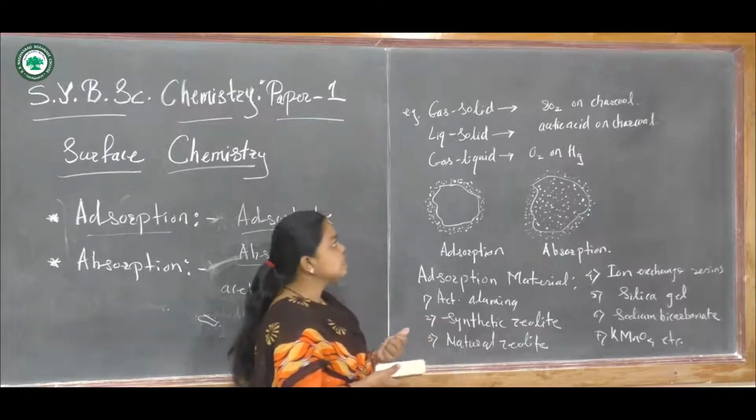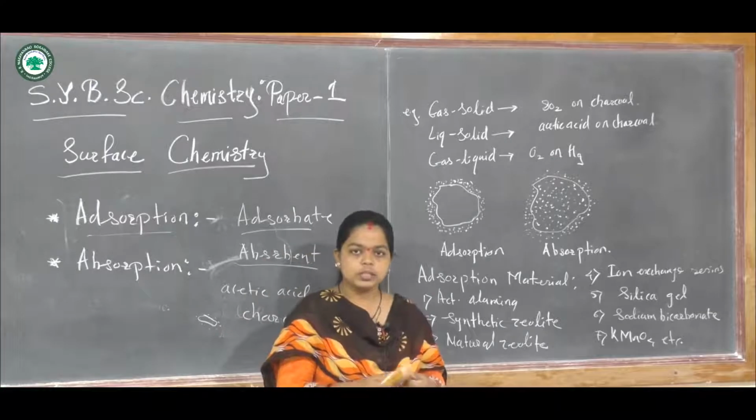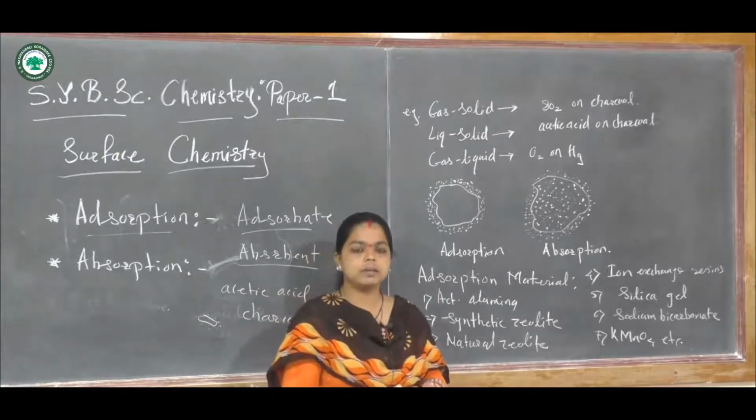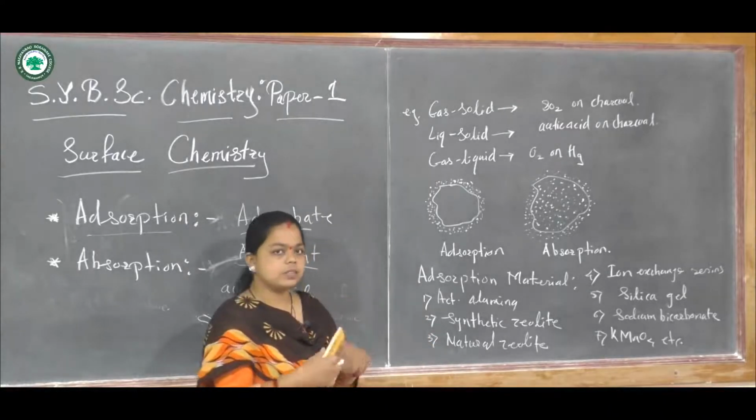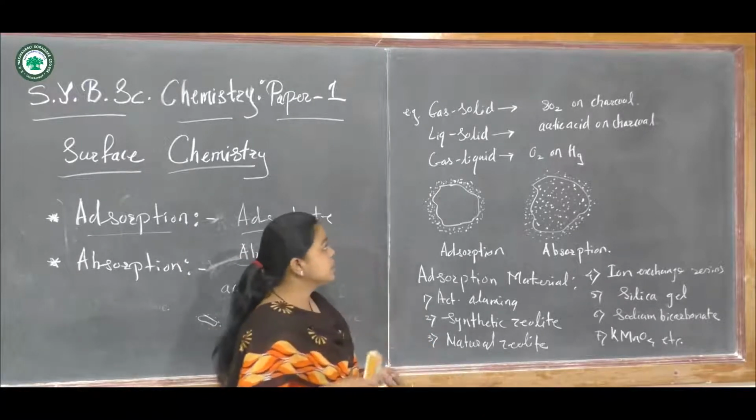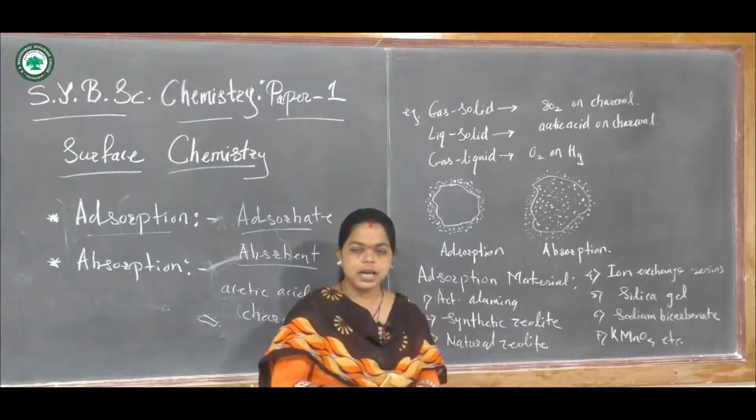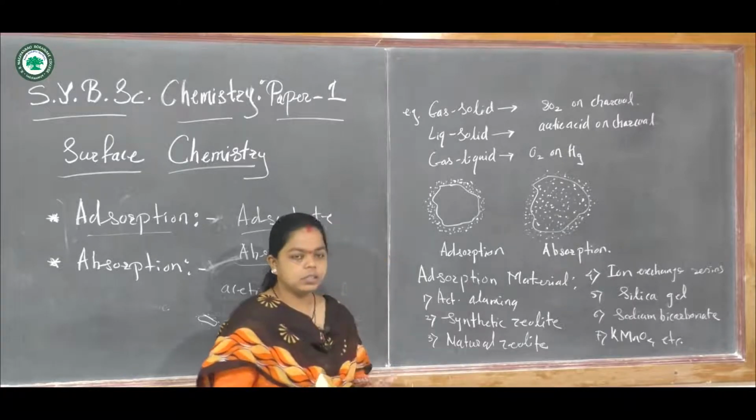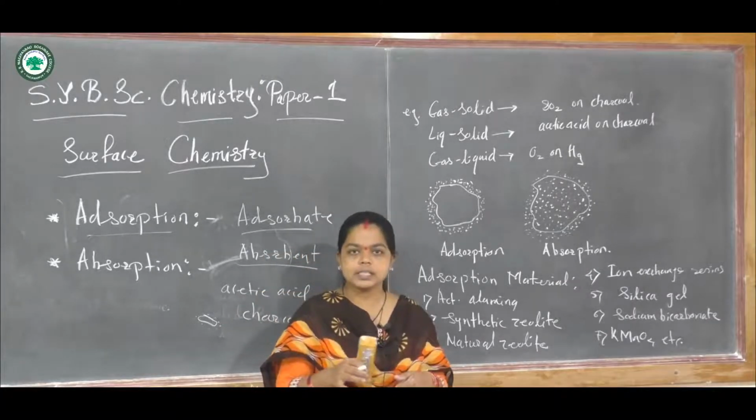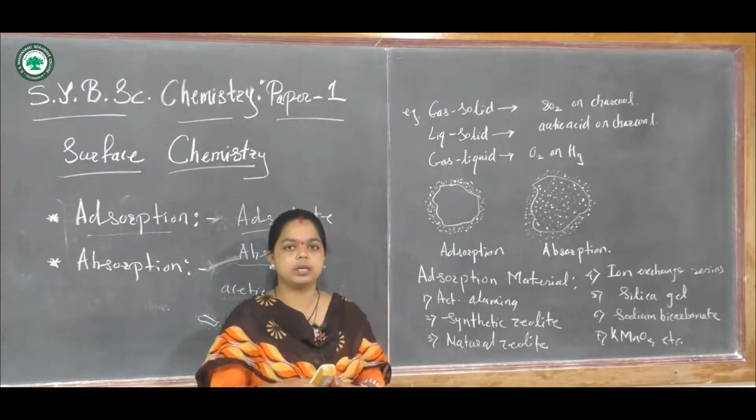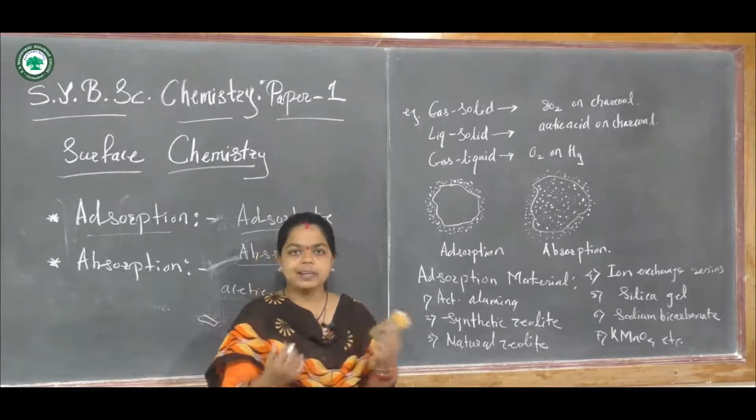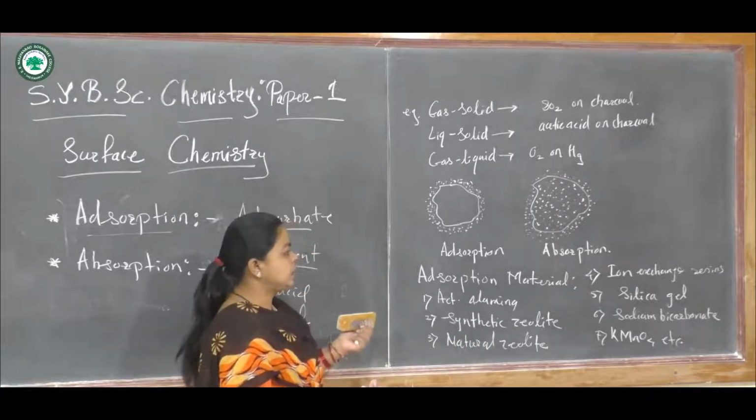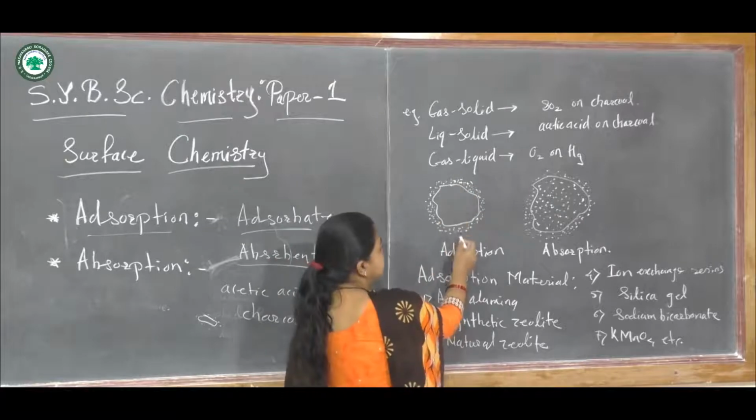First is gas-solid adsorption. In that case, the gas will get adsorbed on the solid surface. For example, sulfur dioxide will get adsorbed on the charcoal. Second is liquid-solid. Already we have seen that acetic acid will get adsorbed on the charcoal. Third is gas-liquid. Oxygen gas, when it comes in contact with mercury, will easily get adsorbed on the surface of the mercury.